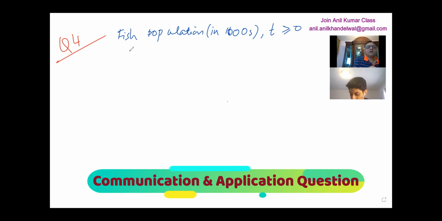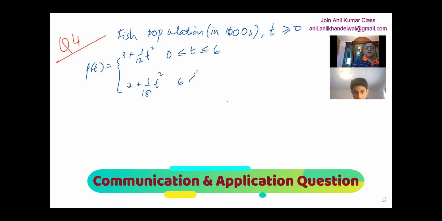The fish population P of t is given as a piecewise function: 3 plus 1 over 12 t squared, where the value of t is between 0 and 6. And then all of a sudden, it changes to 2 plus 1 over 18 t squared when t is from 6 to 12.